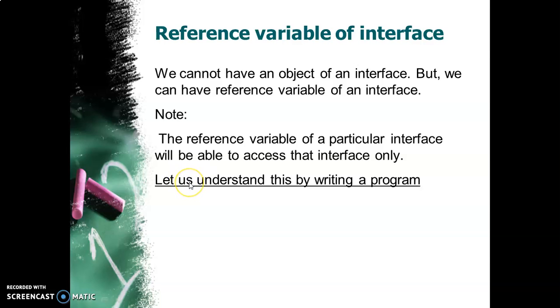Reference variables of interface. This is a very important topic. I want you to remember this well. We cannot have an object of an interface, but we can have a reference variable of an interface. We will shortly see this. The reference variable of a particular interface will be able to access that interface only.